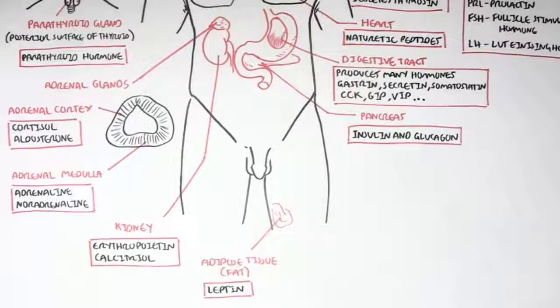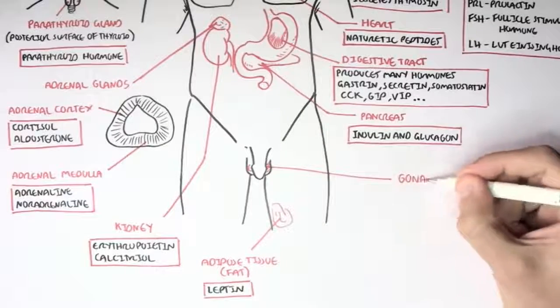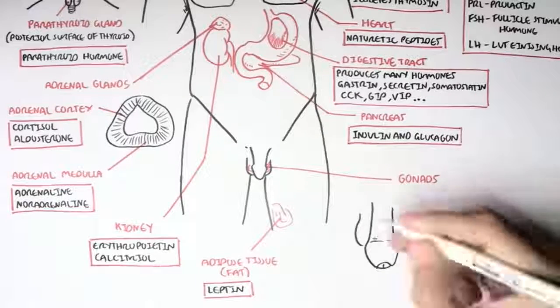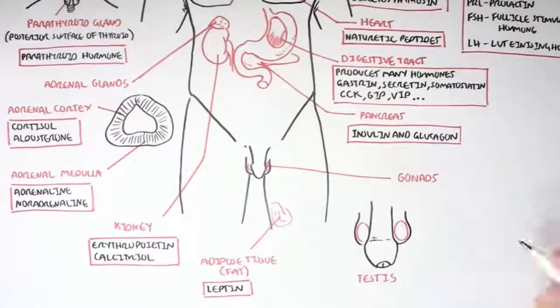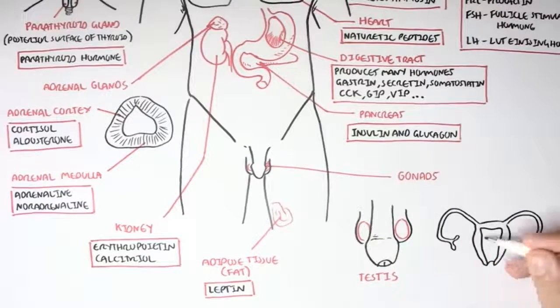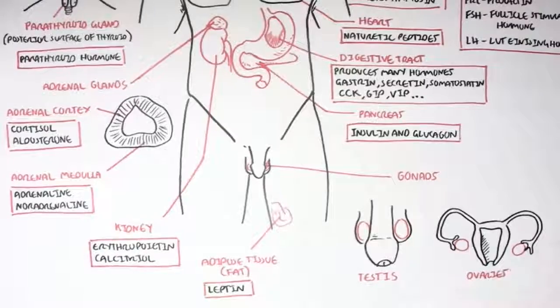The final endocrine tissue or endocrine glands I want to talk about are the gonads. Because we have a male and female version of humans, we have two types of gonads: the testes for the male and the ovaries for females.